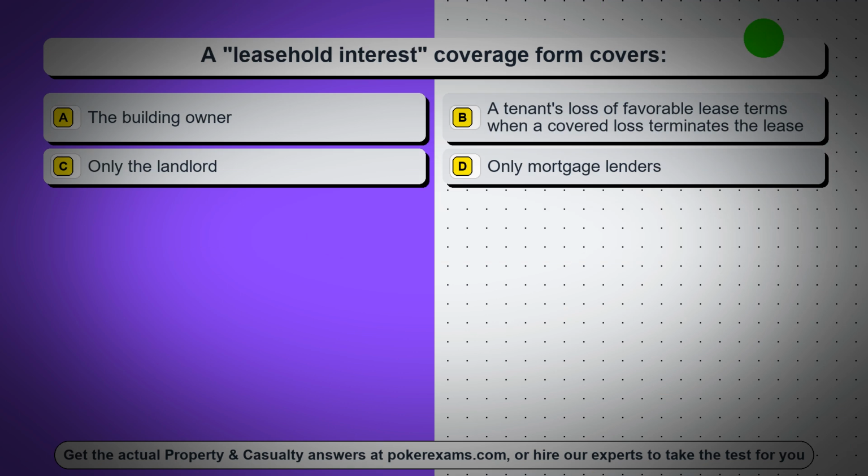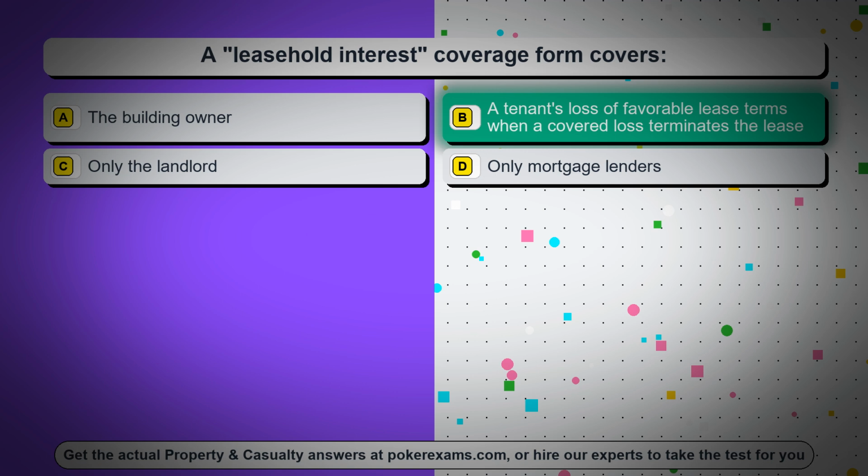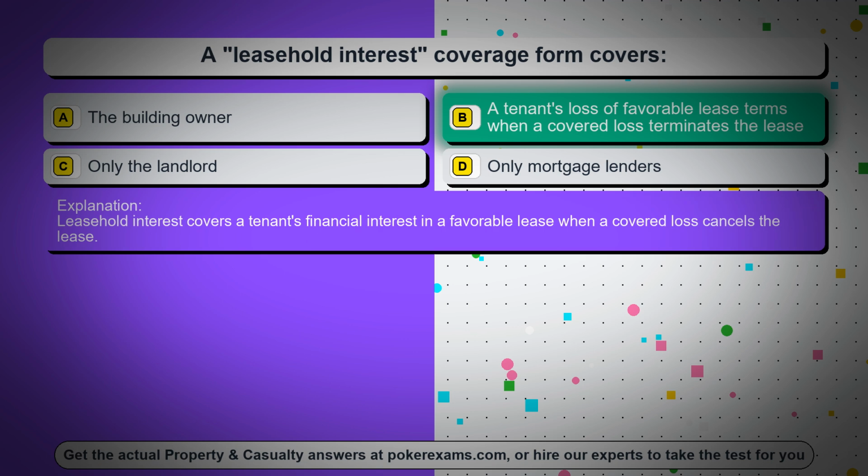Question 50. A leasehold interest coverage form covers: Option A, the building owner. Option B, a tenant's loss of favorable lease terms when a covered loss terminates the lease. Option C, only the landlord. Option D, only mortgage lenders. The correct answer is option B, a tenant's loss of favorable lease terms when a covered loss terminates the lease. Leasehold interest covers a tenant's financial interest in a favorable lease when a covered loss cancels the lease.